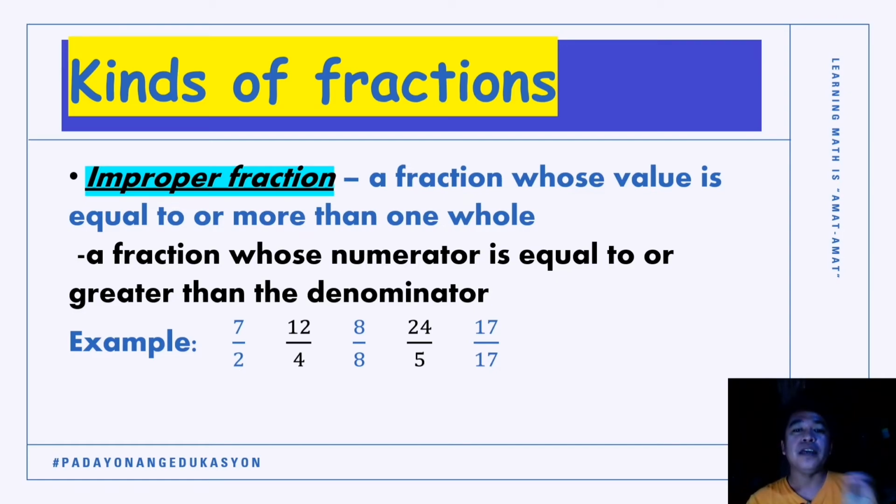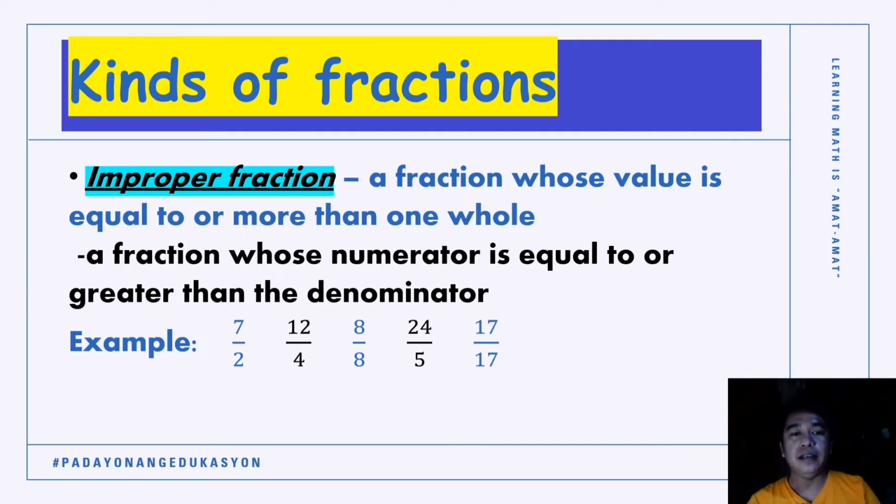Again, if the numerator is the same or equal or greater to the denominator, that is an example of improper fraction. Meaning, mas taas ang aton nga upper term, which is our numerator, compared to our denominator. Okay? Or equal. The numerator and the denominator is the same.